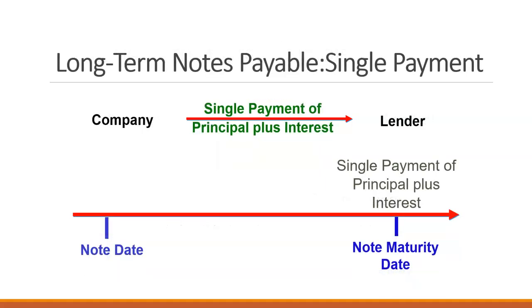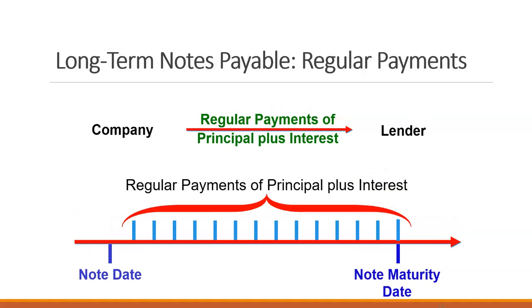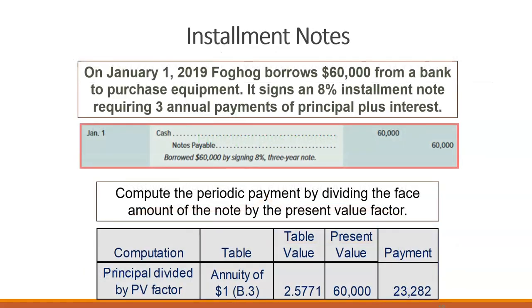So that's in this example. We have one single payment, we take the note out, and then on the maturity date, we pay a single payment of principal plus interest. Or we have regular payments of principal plus interest. So this is called an installment note, where we make installment payments on a regular date, either every month or quarterly or semi-annually. We would make regular payments of principal plus interest. So we have an example here where we pay an installment note.